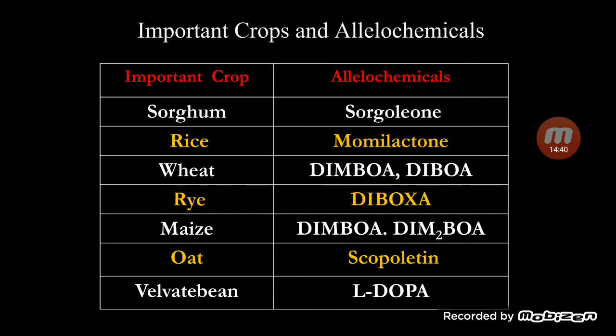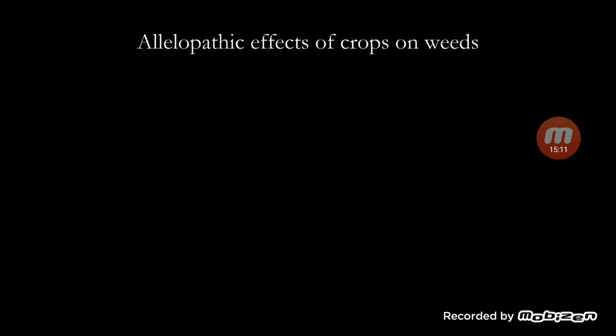If your crop has allelopathic chemicals, which are those chemicals found by the scientists? Sorghum has sorgoleone, rice has momilactone, wheat has DIBOA. So, these are, we can say, the short forms. Rye has DIBOA, maize has DIMBOA, oat has scopoletin, velvet bean has L-DOPA. So, these are some names of the allelopathic chemicals in particular crops.